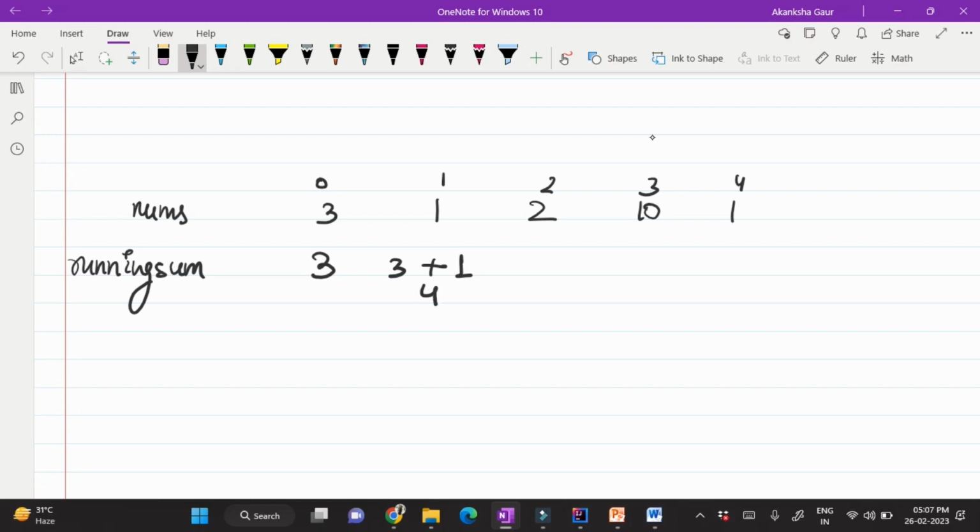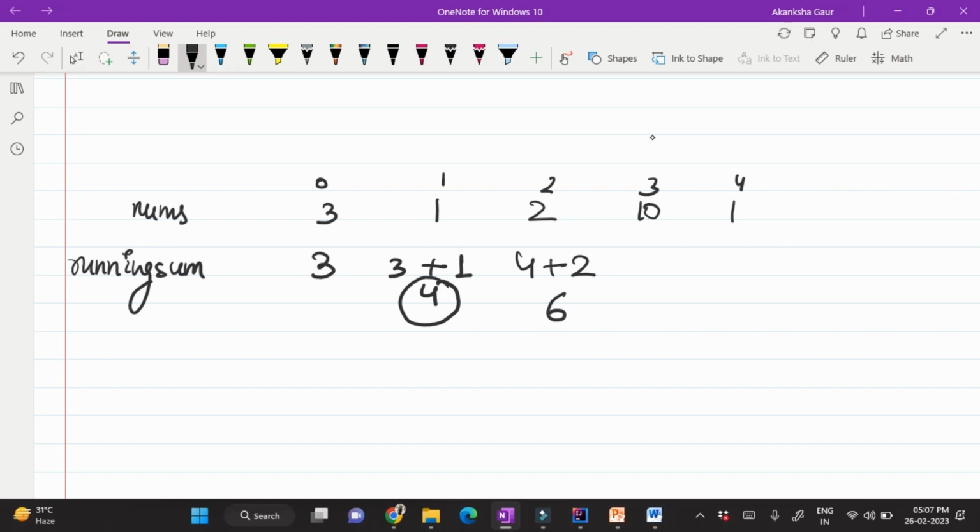Moving on, I have to add this 2 to all the previous elements. Now again make an observation that instead of again going to 1 index and 0 index and then fetching the value, I can simply pick this particular sum value and add it here, and this will give me the next